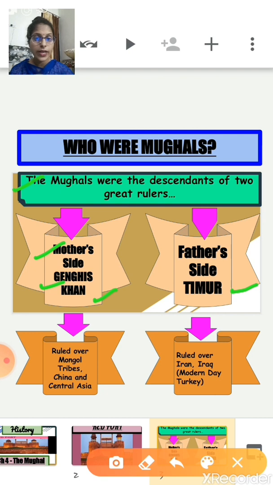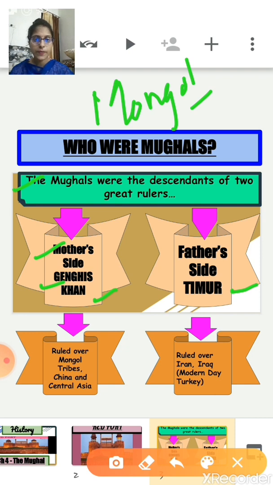So first of all, Genghis Khan. He was the ruler of the Mongols. Basically, Genghis Khan was the founder of the Mongol Empire, which became the largest contemporary empire of that period.